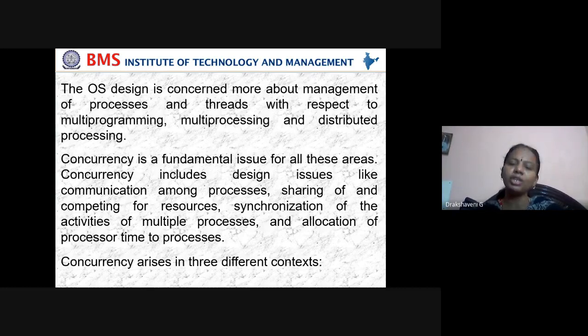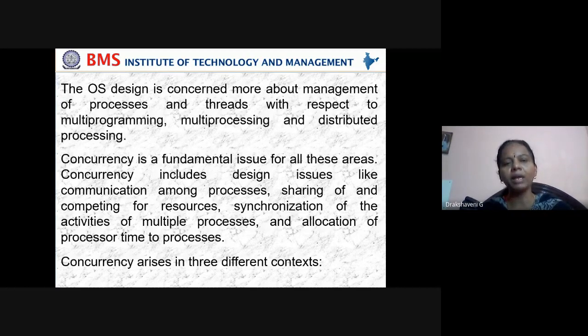The dictionary meaning of concurrency is parallel work. If I am able to do the work in parallel, then what problems will arise? We'll see some examples in our slides. Concurrency includes design issues, when I'm drawing some UML diagram, flow chart or data flow diagram. Even then I may have a concurrency problem.